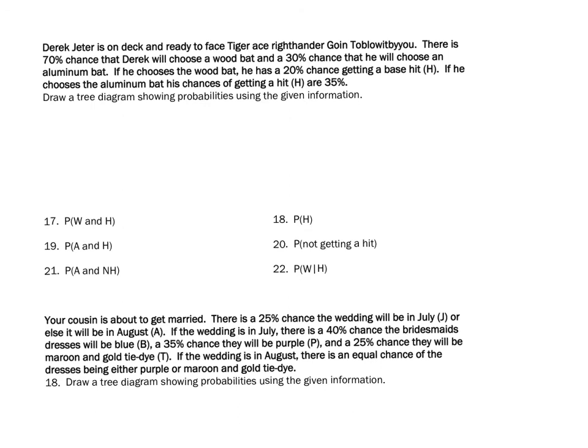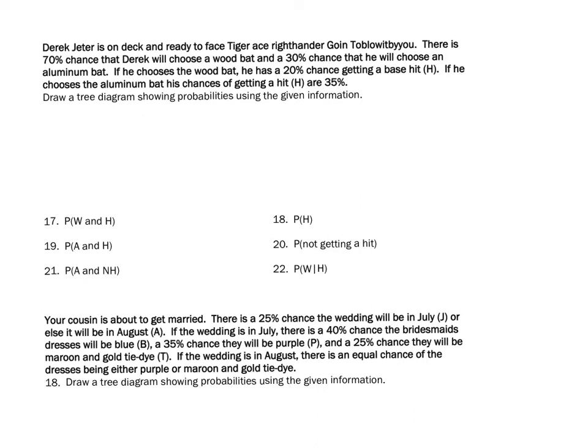These last questions are kind of a combination of just simple probability of one event, multiple events using a tree diagram, and some conditional probability also. Working through this, in the first one, it says Derek Jeter's on deck ready to face the right-hander. There's a 70% chance that he'll use a wood bat and a 30% chance that he'll use an aluminum.